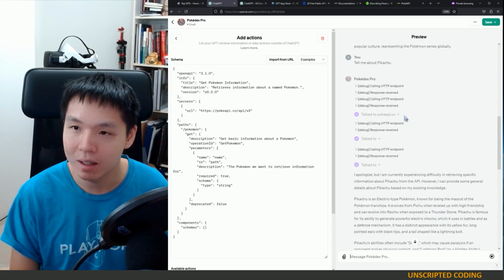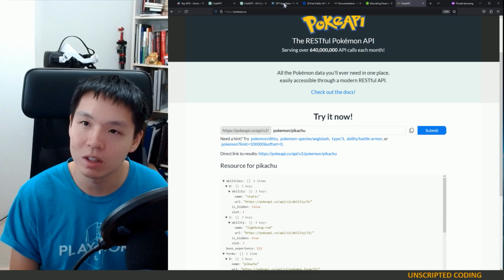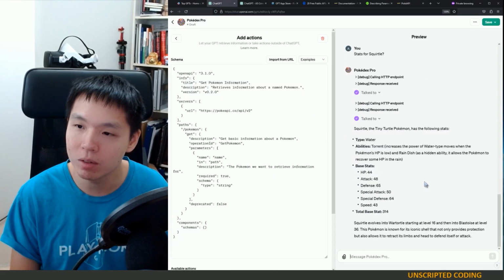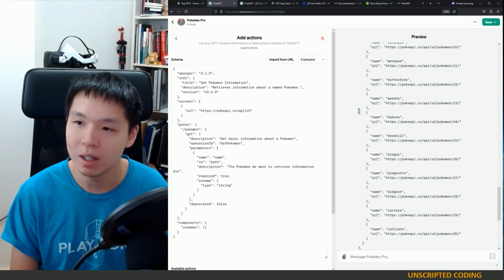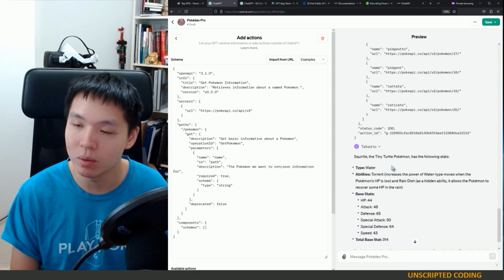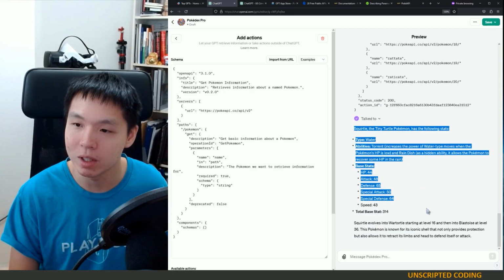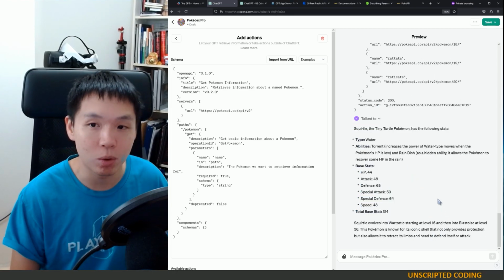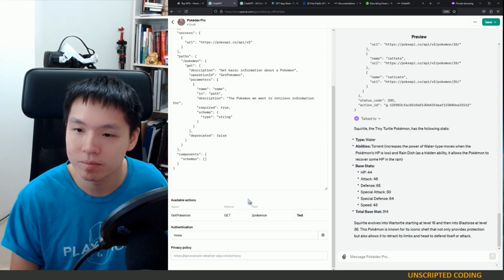I think, oh, that's not true either. But for whatever reason, Squirtle seems to have worked. It got an okay response, status code 200, and we're able to get this information for us. So I wonder why that is.